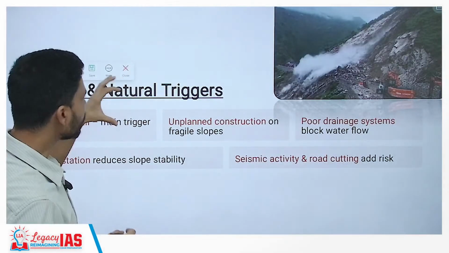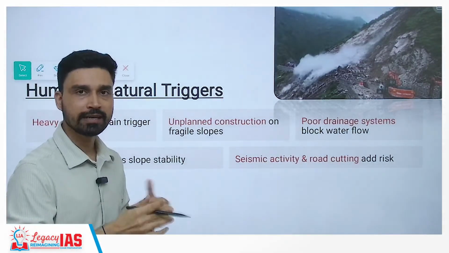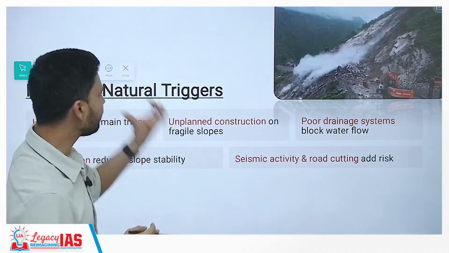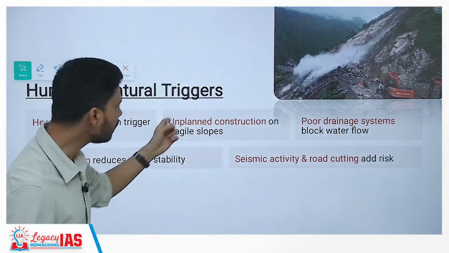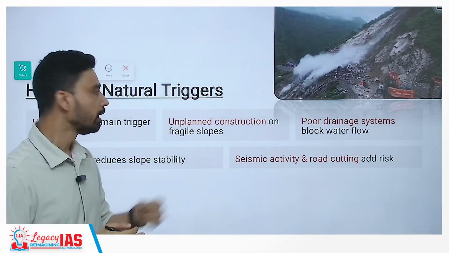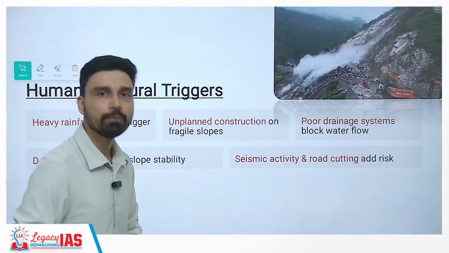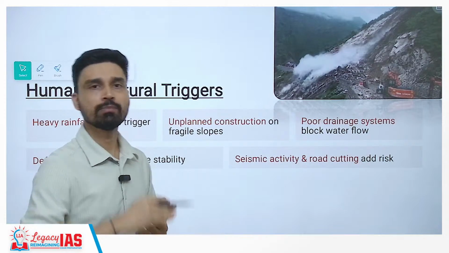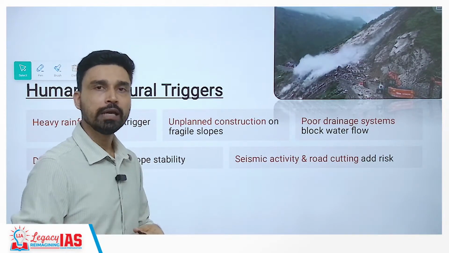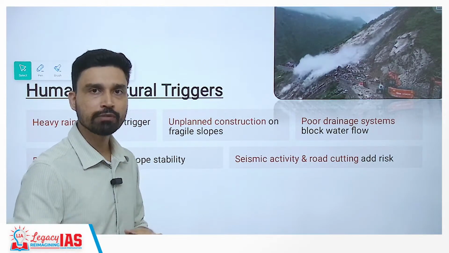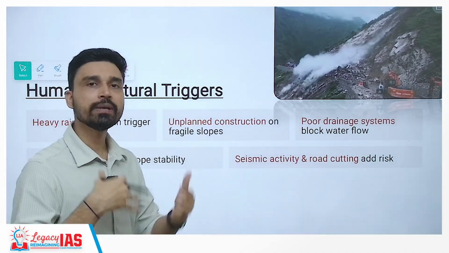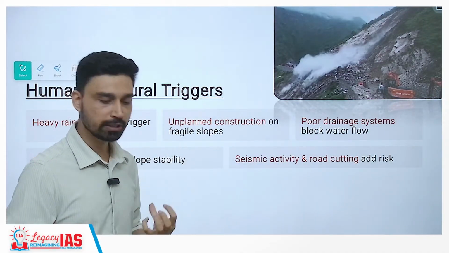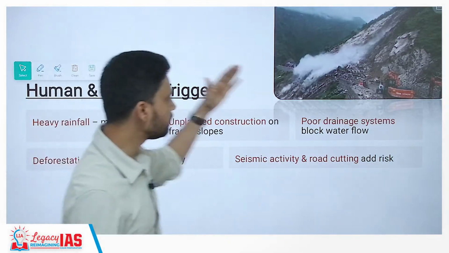Now, apart from the natural factor, that is rain, there are also several human triggers that result in landslide-like disasters. These can be unplanned construction on fragile slopes, because whenever you have unplanned construction, you are cutting across the mountain, and you may even be removing the forest cover; deforestation is one of the results of construction. All this induces slope instability, and that causes sudden landslides.